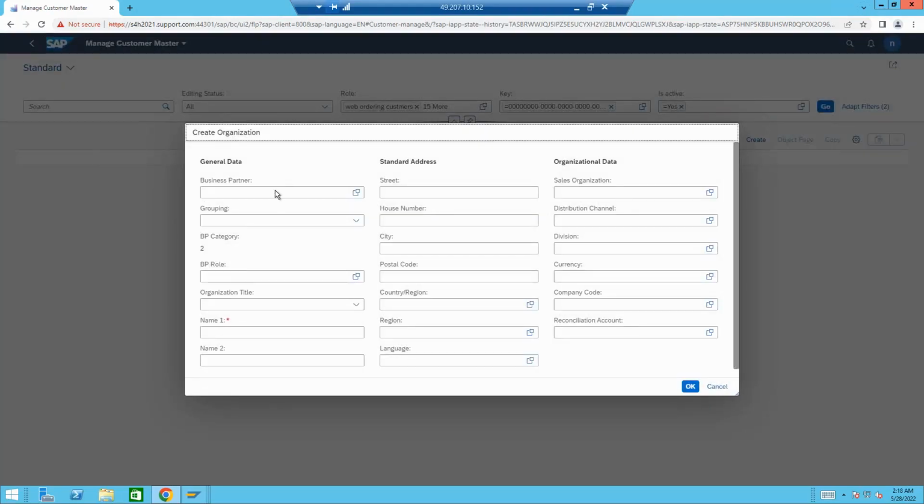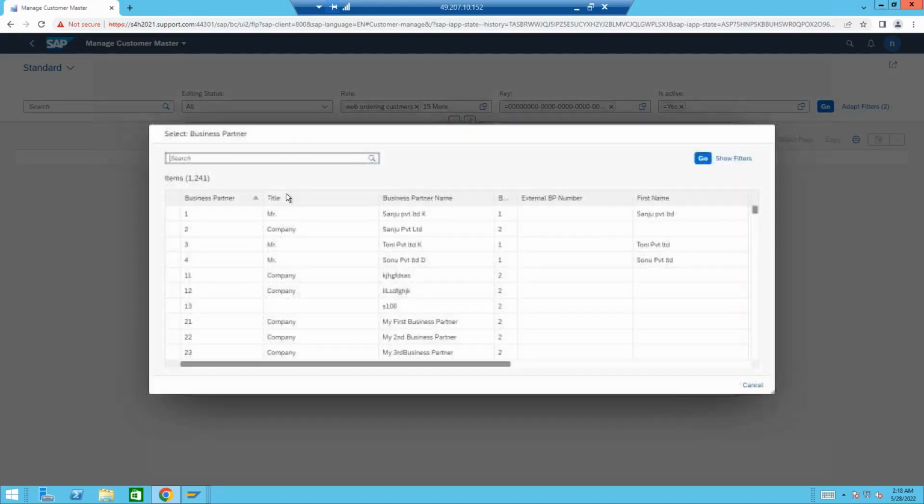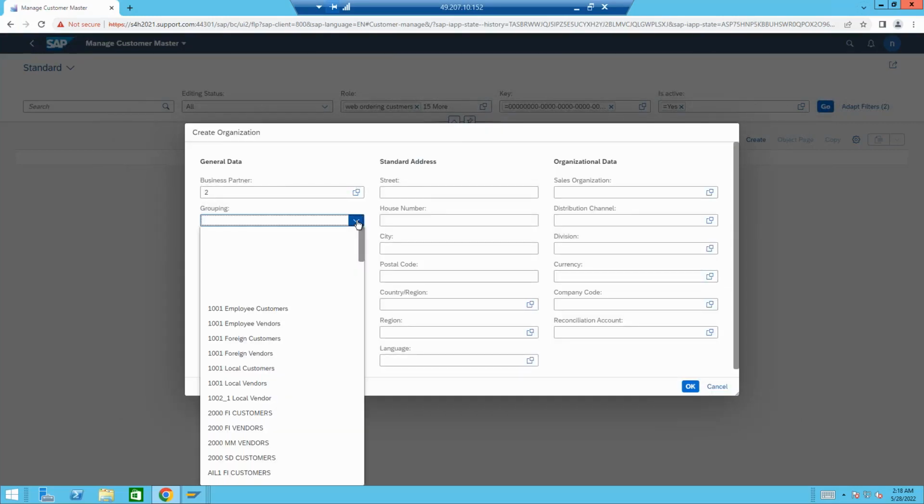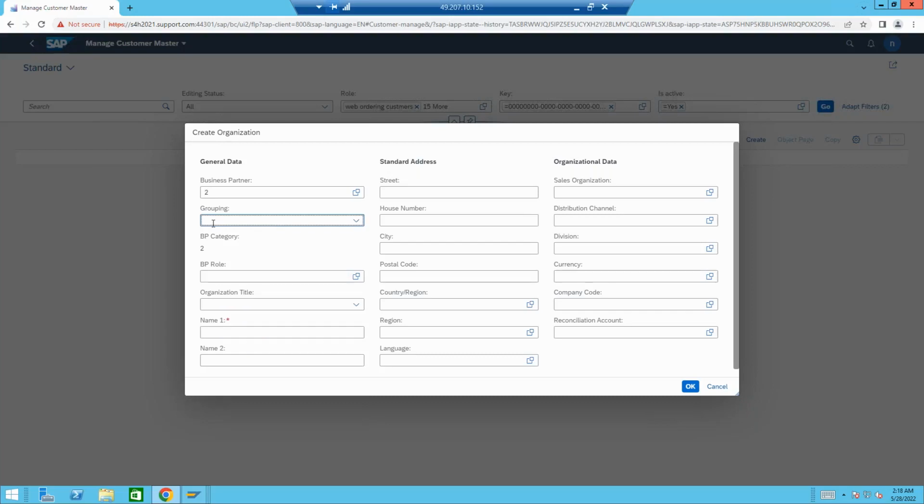I'll just give some random data to proceed first. So BP, it could be anything. Let's say BP grouping, 6 times 0. BP role, sorry, grouping is this.